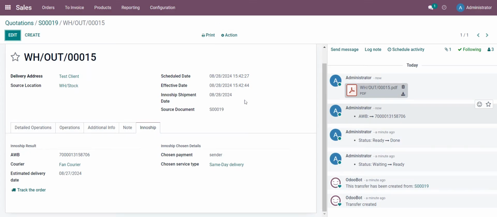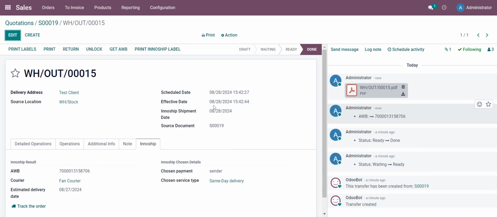Okay, this is it. It's very simple to easily manage all your shipments, to get a track on your orders, and also to have more satisfied clients.